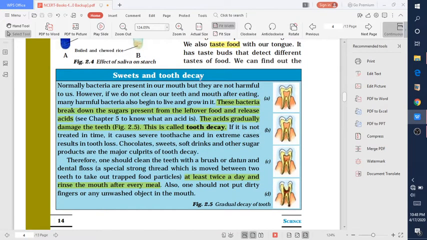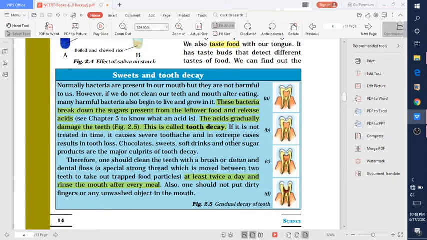Now, sweets and tooth decay. Normally bacteria are present in our mouth but they are not harmful to us. But if we take food into our mouth and do not brush after taking the food, this leftover food is converted into acid. The bacteria present in our mouth break down the sugar present in the leftover food and release acid. This acid gradually damages your teeth, and this is called tooth decay.